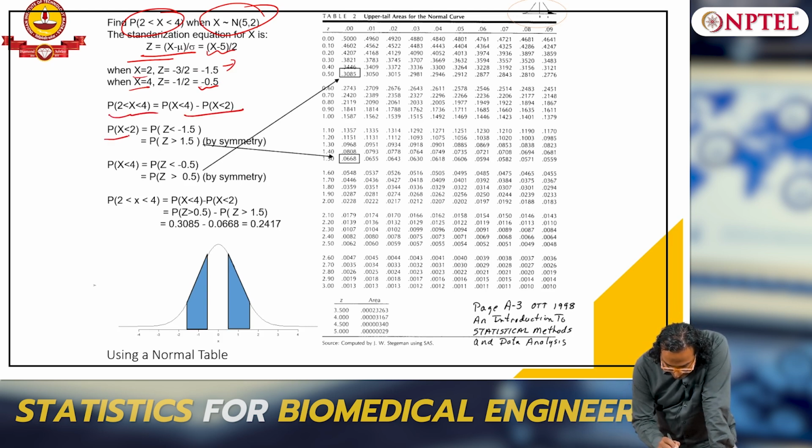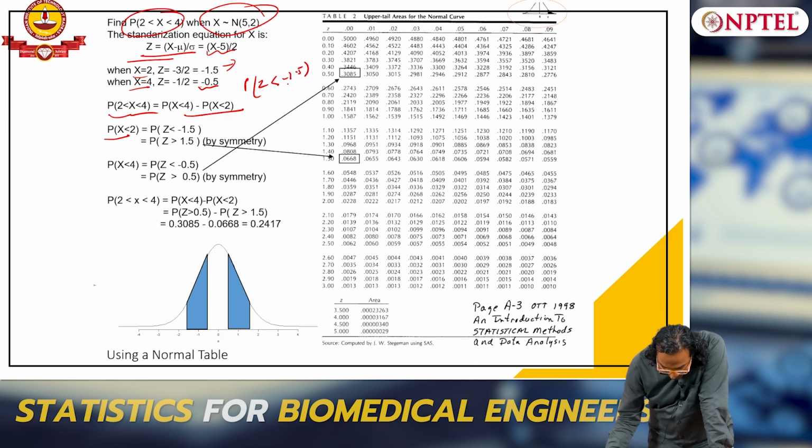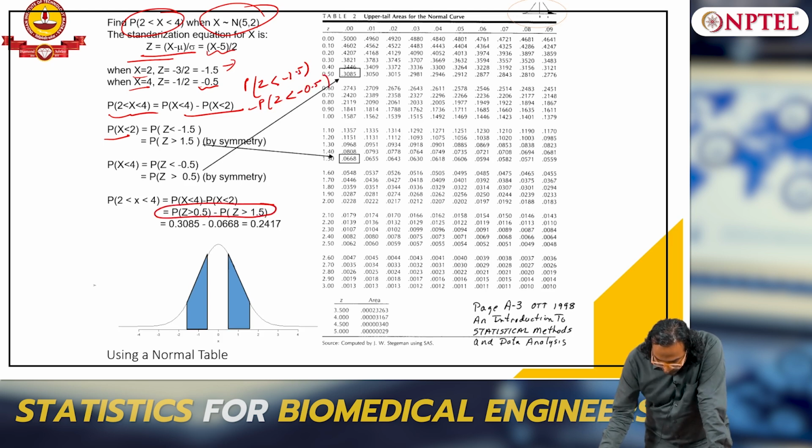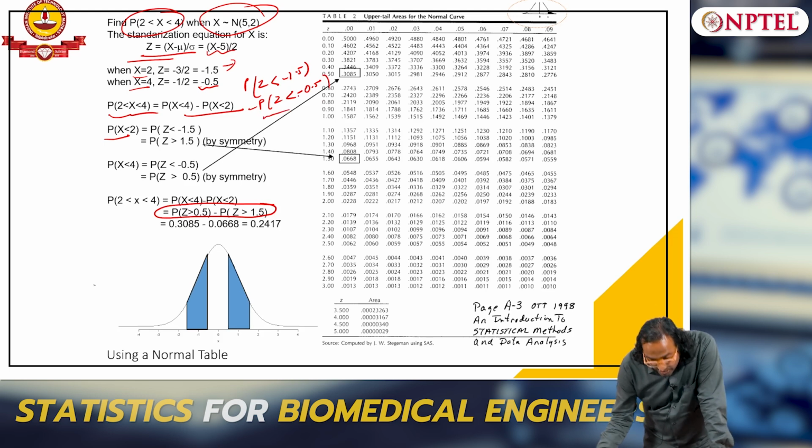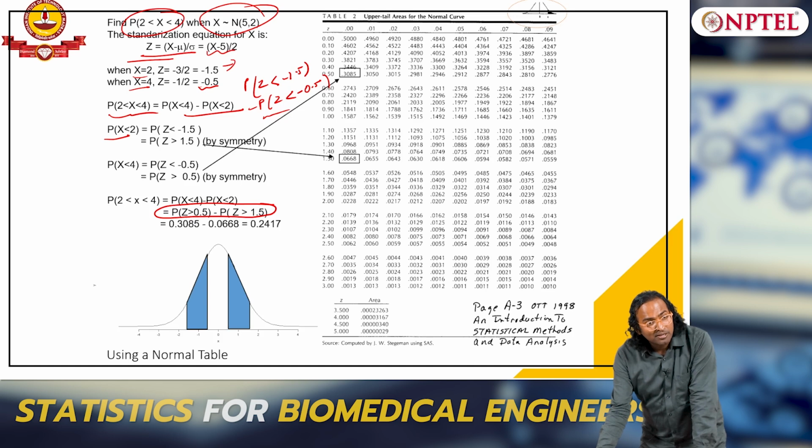So this turned out to be the probability of z less than minus 1.5 minus the probability of z less than minus 0.5, sorry. But what is the probability of z less than minus 1.5? Mirror image.